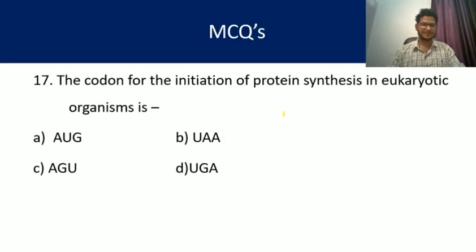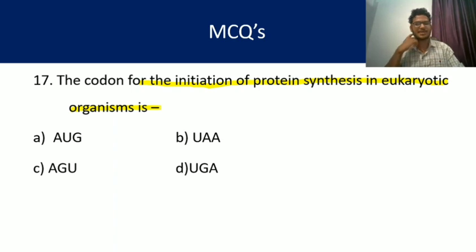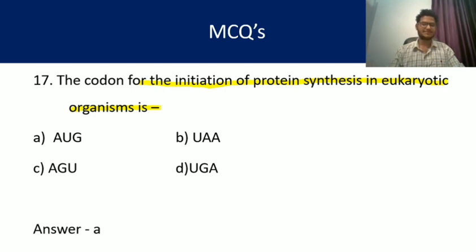Question number 17. The codon for the initiation of protein synthesis in eukaryotic organisms is... In eukaryotes, protein synthesis starts with an initiation codon, and it is very popularly known to us. It is nothing but A, AUG. So AUG is the right answer, the start codon.